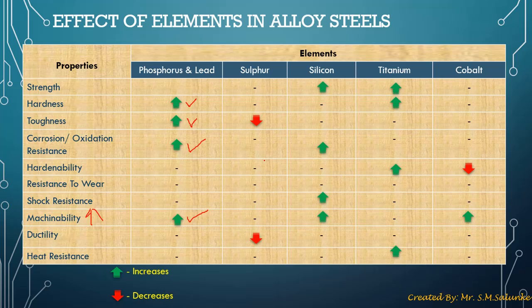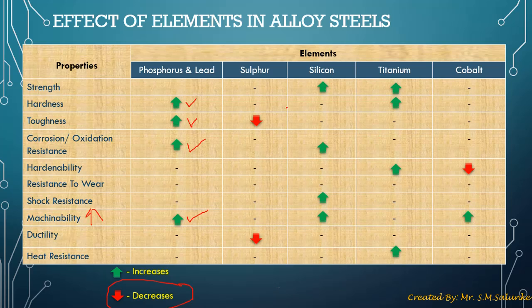So with addition of sulfur, we have some disadvantages. That means it leads to a decrease in toughness and a decrease in ductility. Here the red downward arrow indicates the adverse effect of adding any alloying element to the steel.